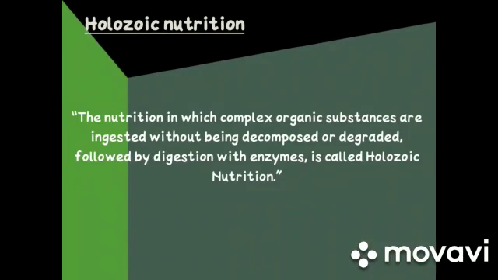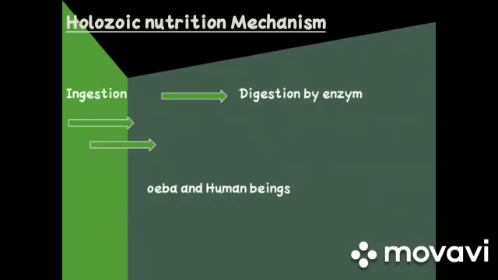Now we will see Holozoic nutrition. The nutrition in which complex organic substances are ingested without being decomposed or degraded, meaning without being broken down, followed by digestion with enzymes, is called Holozoic nutrition. Students, in Holozoic nutrition, complex organic substances are ingested without being broken down.